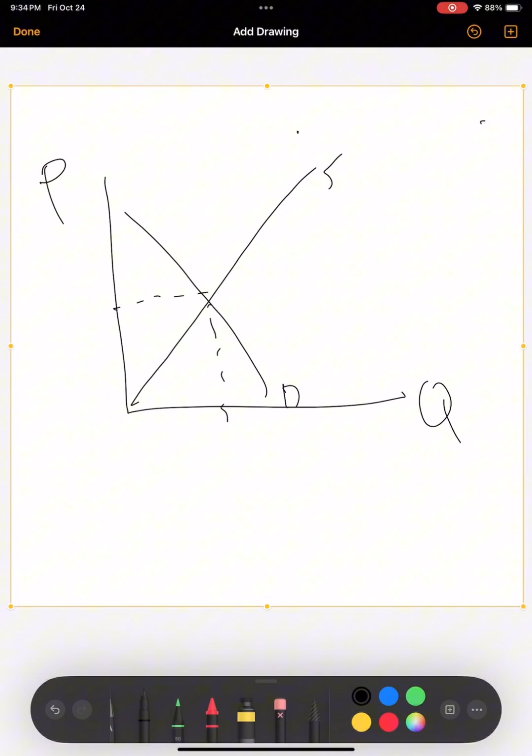So what would happen if the world price was lower than the equilibrium? If the world price was lower than the local price, the domestic price drops. And the consumers will buy more and the producers will sell less. And basically, the country imports the difference. So when consumer surplus rises, the producer surplus will fall.